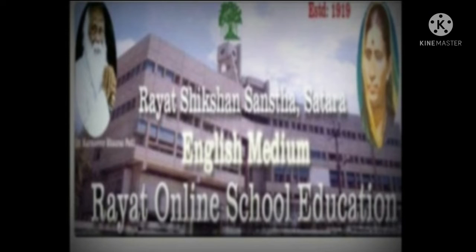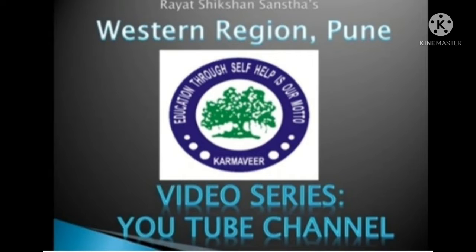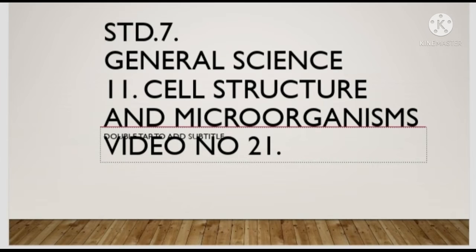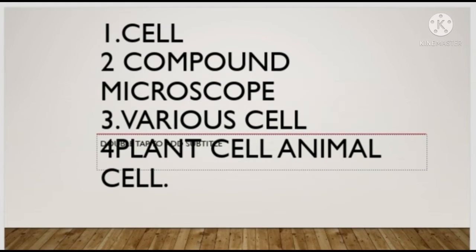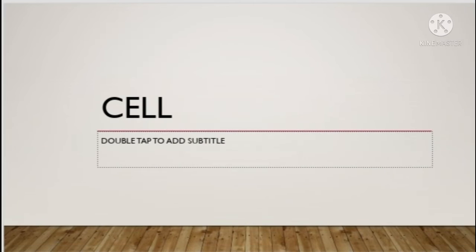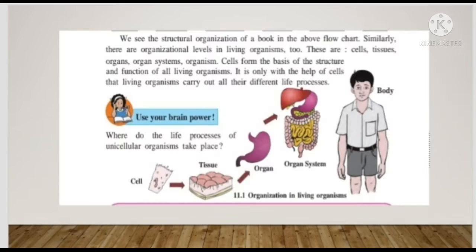Welcome to Rayat Shikshan Sanstha's Western Region English Medium Schools, Standard 7, Subject General Science, Lesson number 11, Cell Structure and Microorganism, video number 21. In this lesson we have to discuss what is meant by cell, the scientists who discovered the cells with the help of microscope and various instruments to detect the cells, then cell size, and plant cells and animal cells and their organelles.